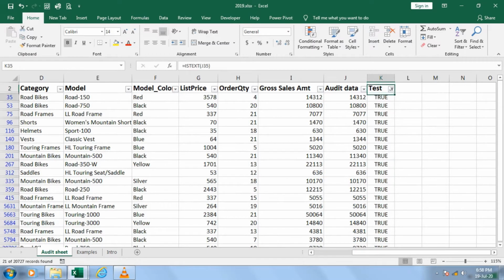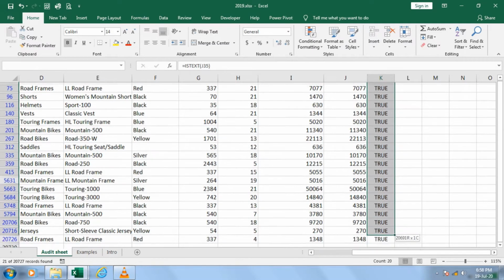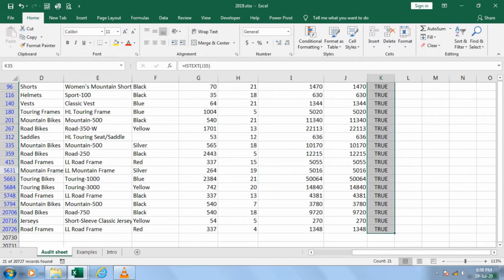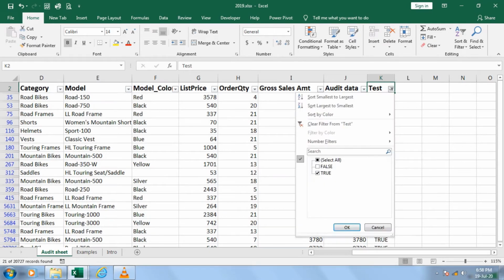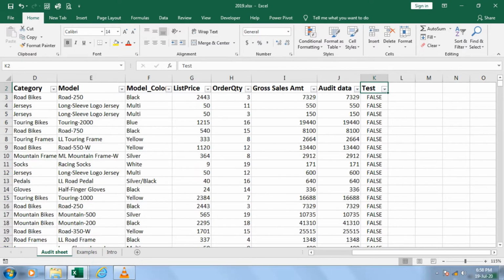Now it shows that all this data is stored as text, and some formulas ignore this kind of data. That means your total is incorrect. Your total has a shortfall, and these records are missing. This is one of the ways to test. There are different ways to analyze this. Okay, so I'll tell you test number 2, how you can test it again.